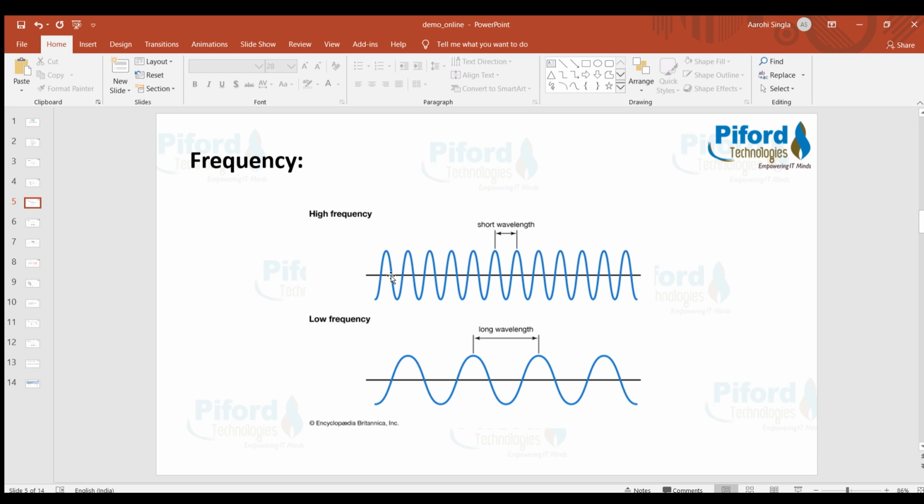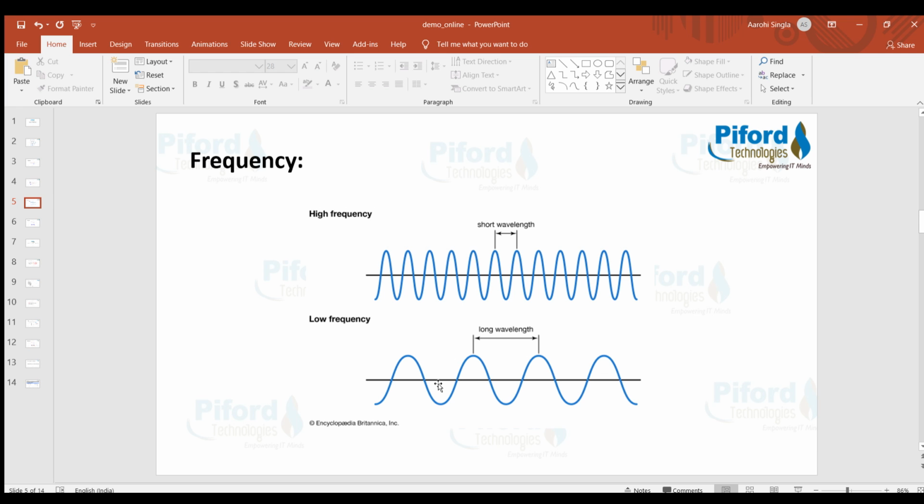High frequency simply means high pitch. High pitch means shorter wavelength. If you remember from the previous slide, wavelength means the distance between two crests or two troughs, right? So over here the wavelength is short. So high frequency waves will have shorter wavelength. That means higher pitch, right?